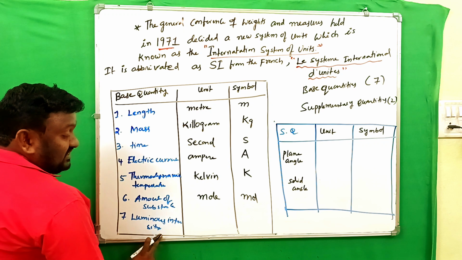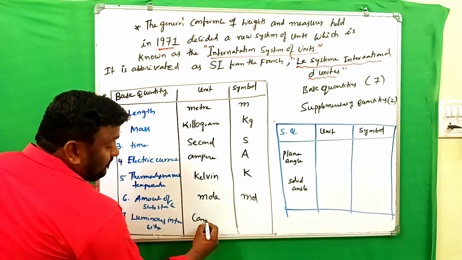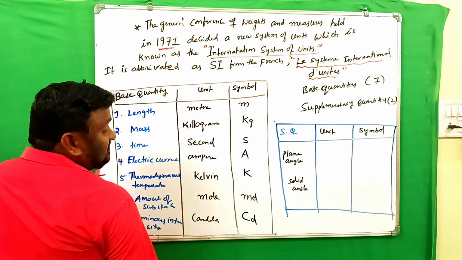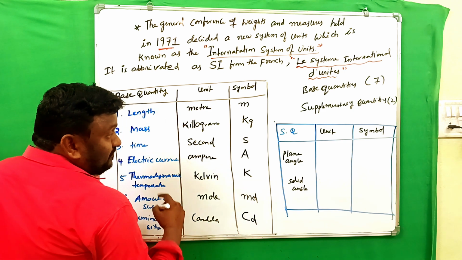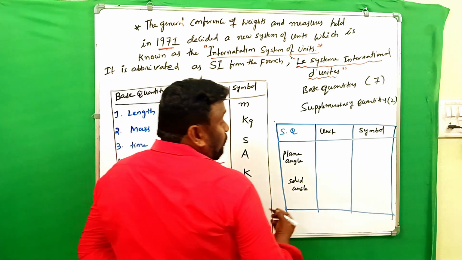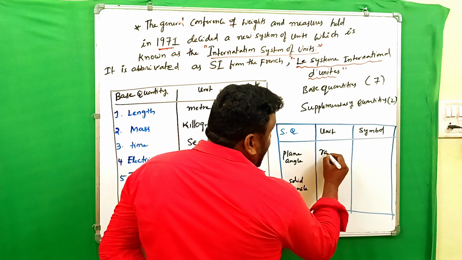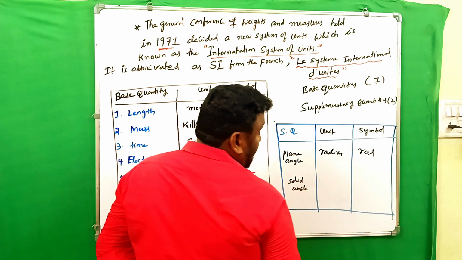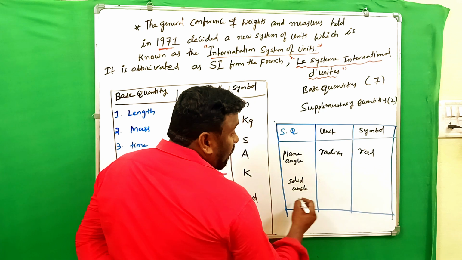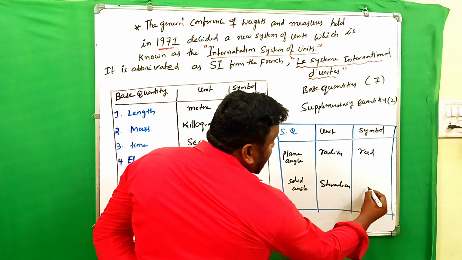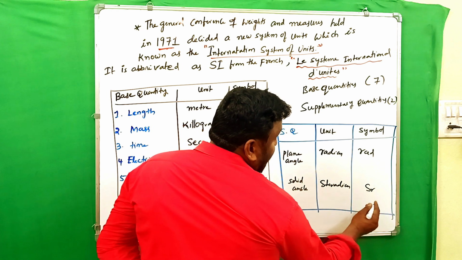Luminous intensity, its unit is candela, and symbol is CD. Symbol is what? CD. Okay, now plane angle, unit is what? Radian. So symbol is RAD. And for solid angle, unit is steradian, and symbol is SR.